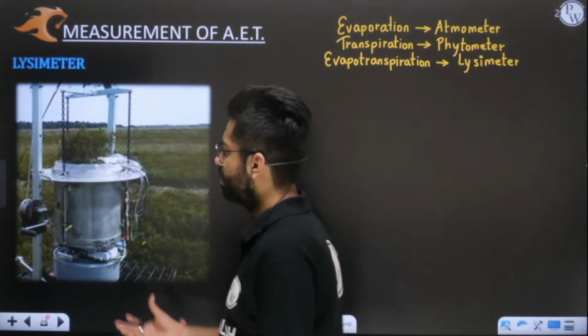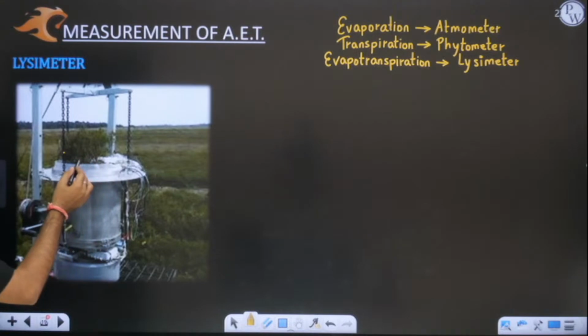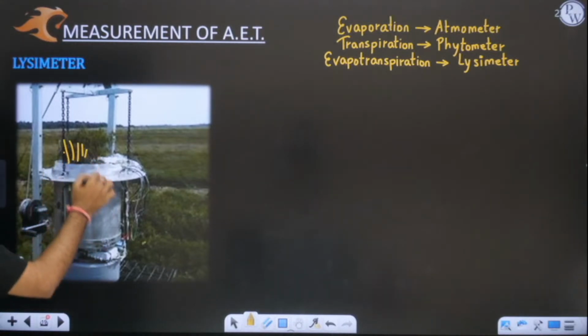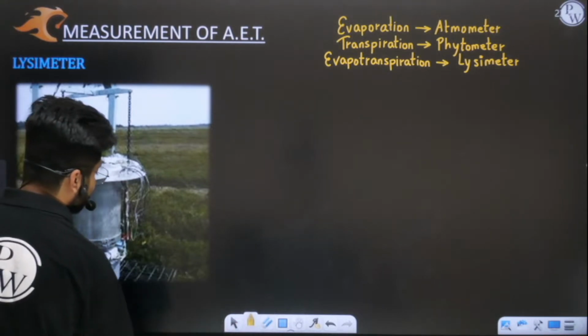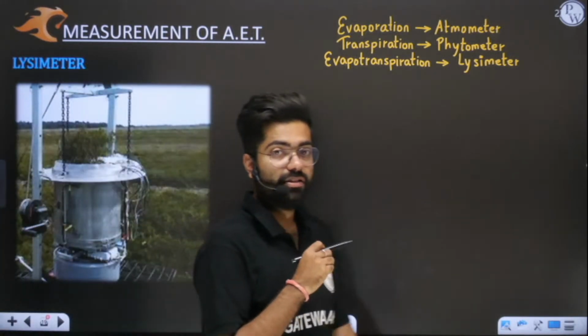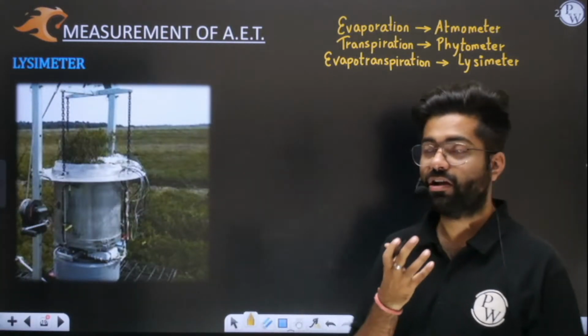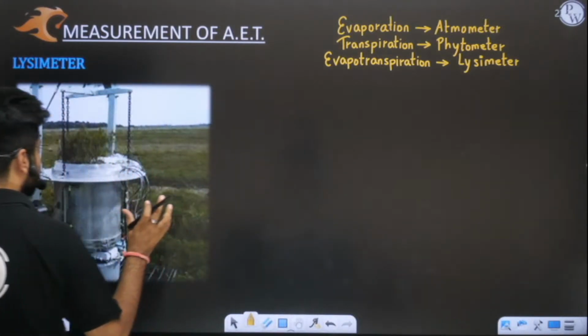So it's a metallic cylindrical pot, in which you can see one crop has been placed. This is very clear to us. Now what happens here is that this setup will be sunk into the ground.